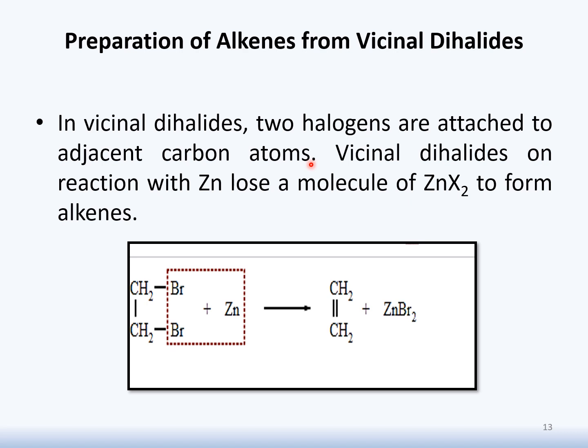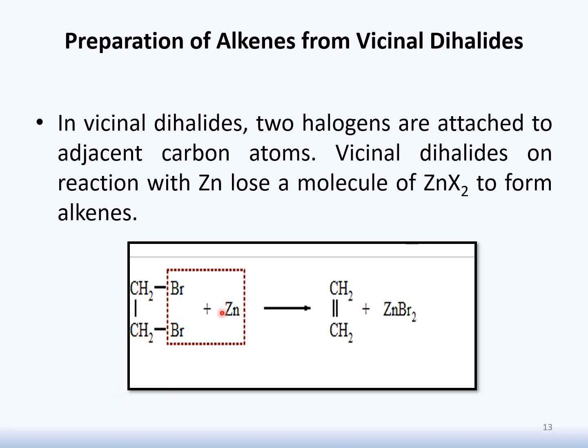If they are present on adjacent carbon atoms, then we name it vicinal, and if they are not at adjacent positions, we don't say it's vicinal; it has a different terminology. Vicinal dihalides on reaction with zinc lose a molecule of zinc dihalide in order to form alkene. For example, in this reaction you will see that it's a vicinal dihalide. The reason is that the halo groups are present on adjacent carbons.